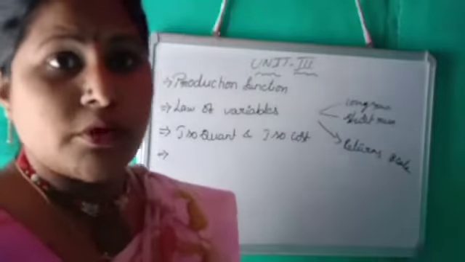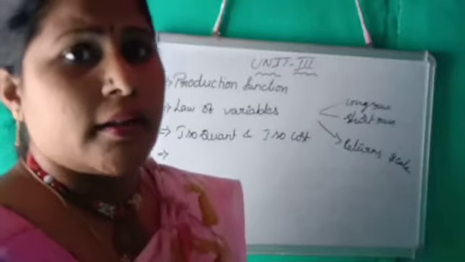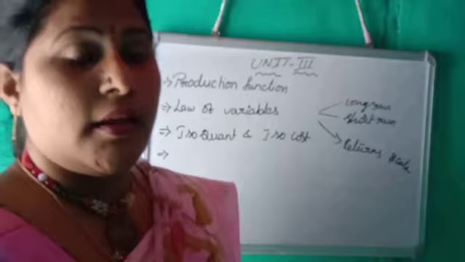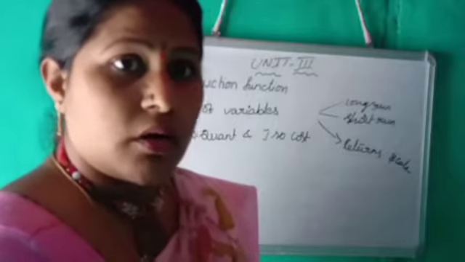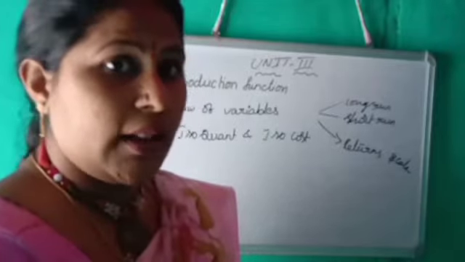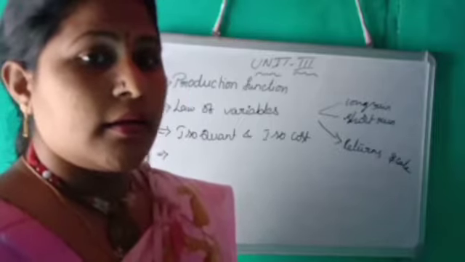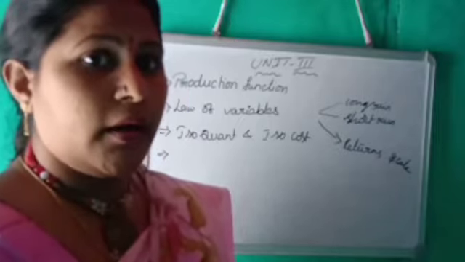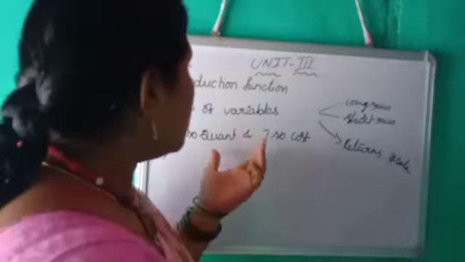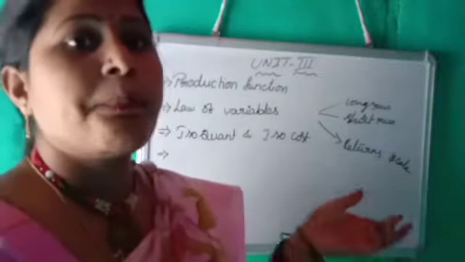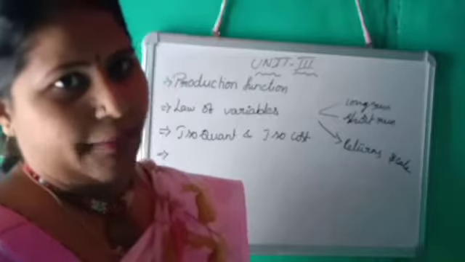Already you know the variables mean nothing but land, labor, capital, and machinery, but we will consider here only two variables, that is capital and labor.